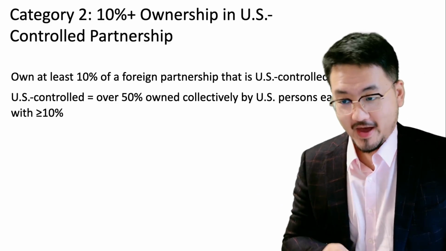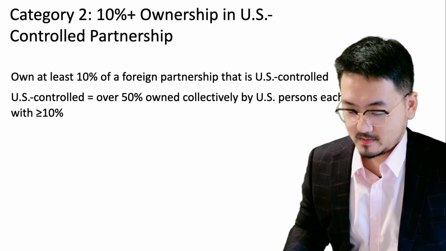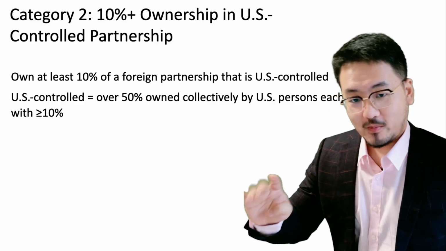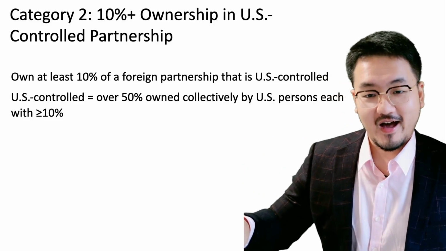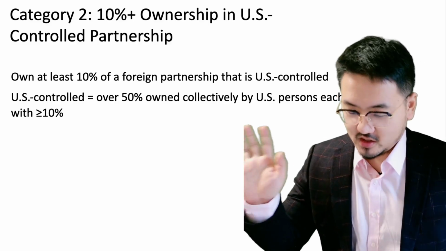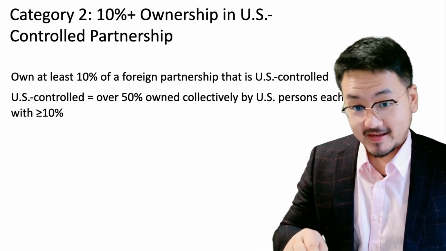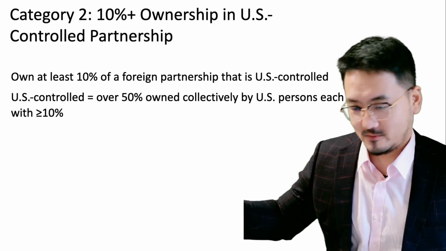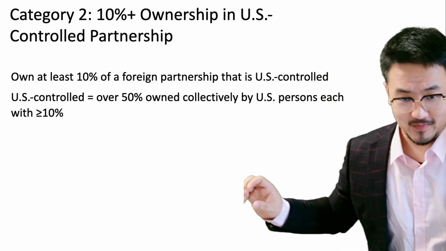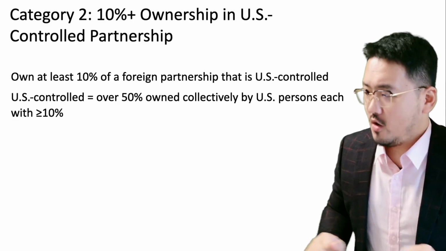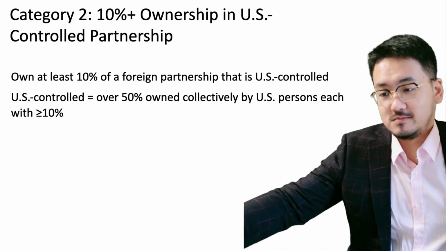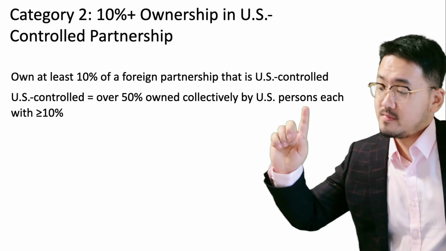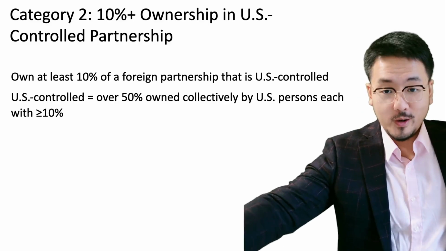But let's continue with that Singapore partnership, equally owned by four U.S. persons, each owning 25%. Say that at mid-year a pretty wealthy U.S. person appears and says, I want to buy some of your partner's shares, and a little more from another partner.